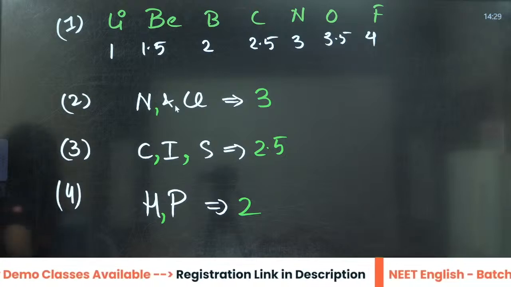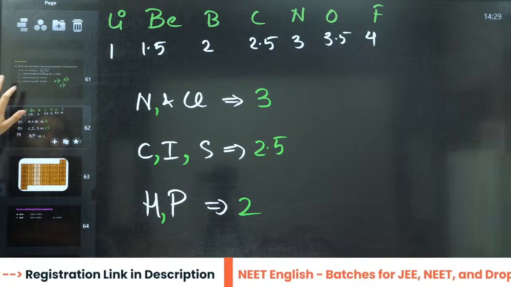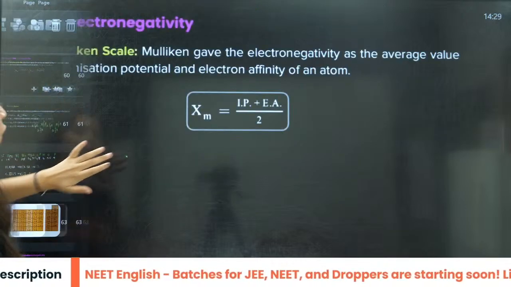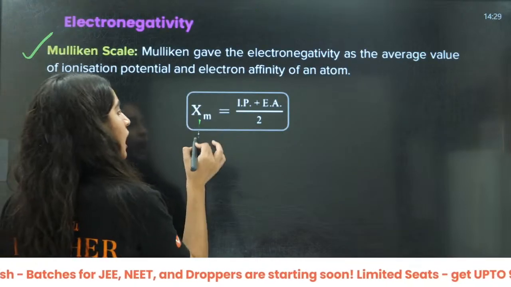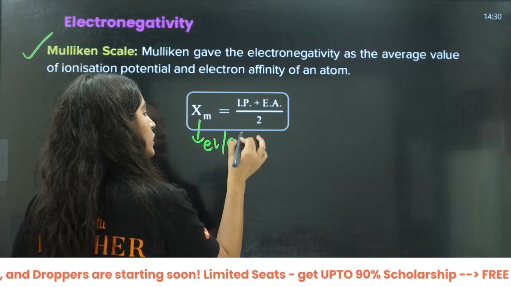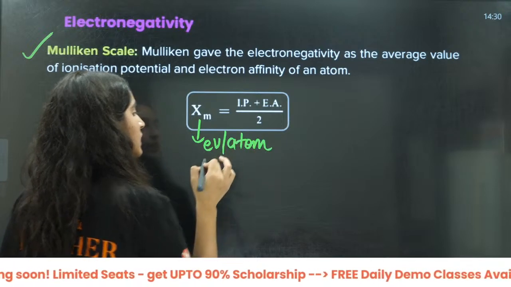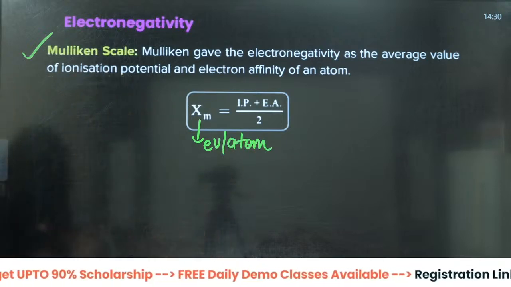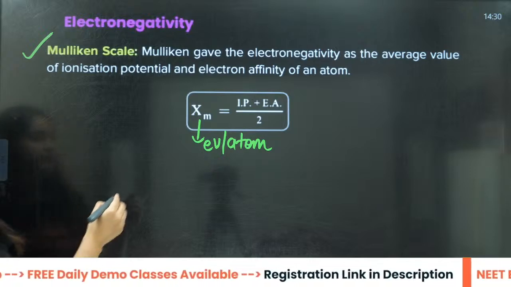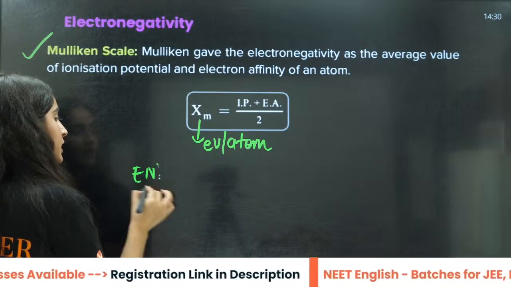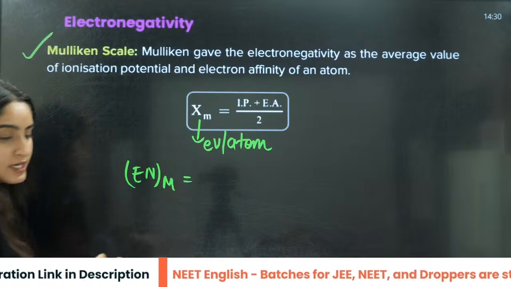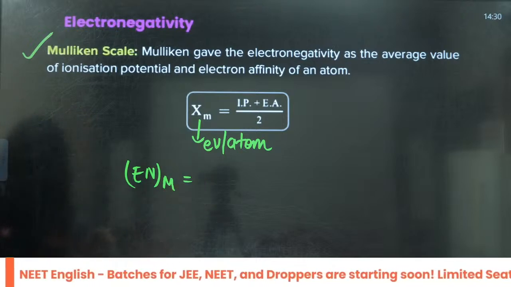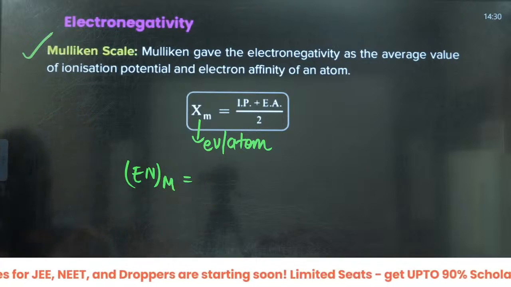Okay beta, yes. Now 2-3 more things here. Always from here the answer will be in electron volt per atom. The answer will be in electron volt per atom. And always remember that the electronegativity of a metal, divided by the electronegativity